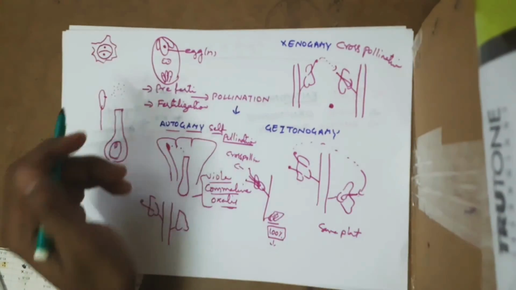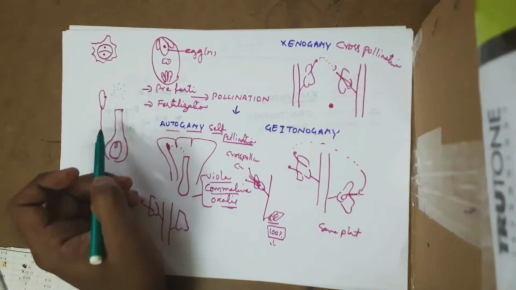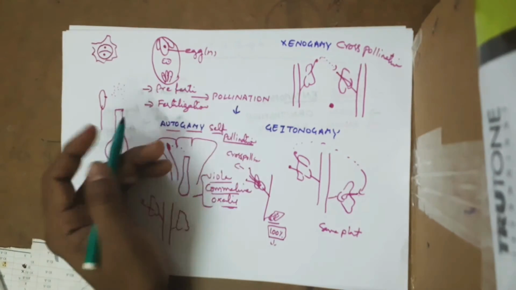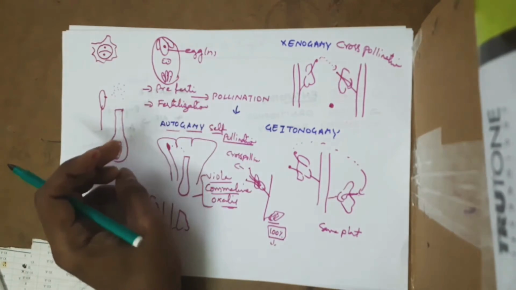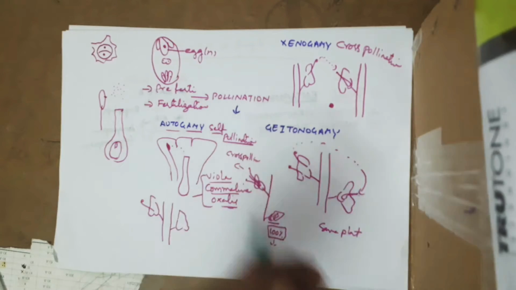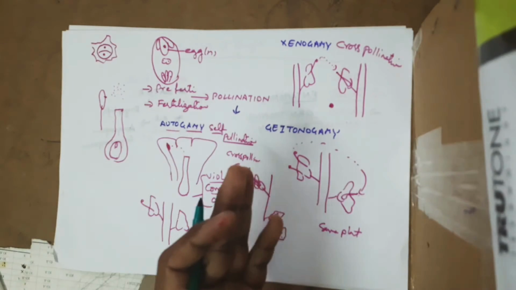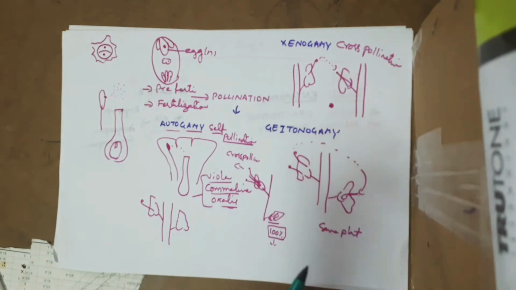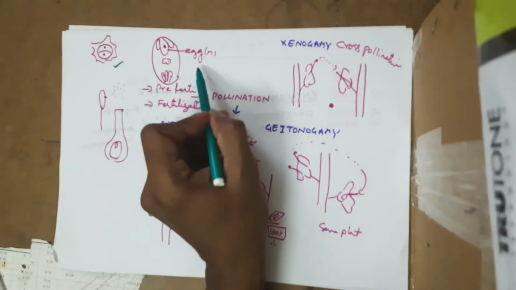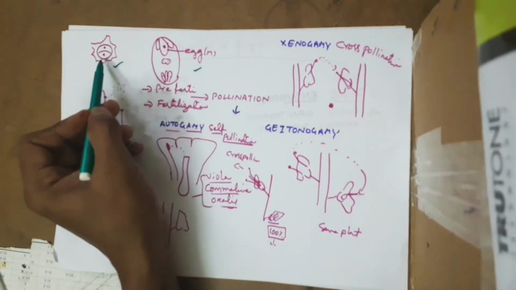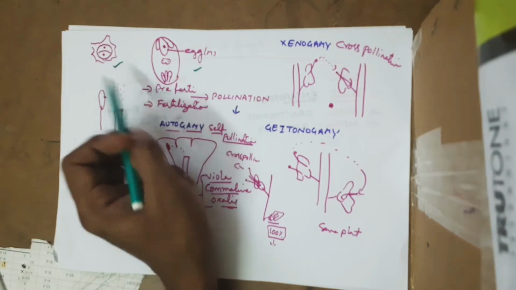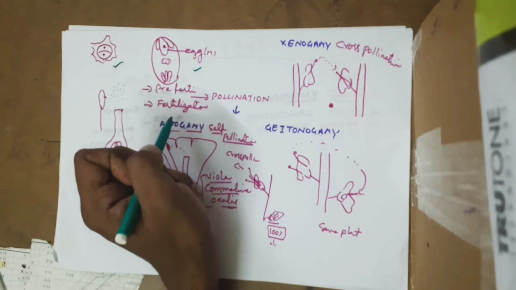Good morning, dear students. I want all of you to see this picture right over here. This is the continuation of the previous class. We completed both gametogenesis, that means production of a male gamete and female gamete, and we already gave them the names microsporogenesis and megasporogenesis. You can see clearly pollen grain and egg are ready and they are required to meet with each other.